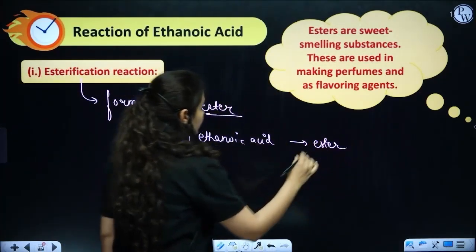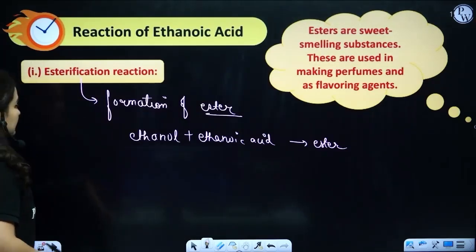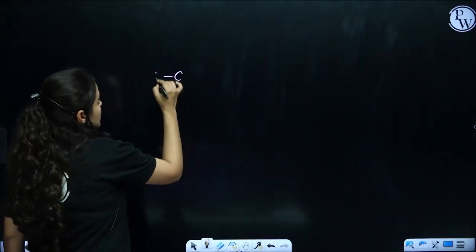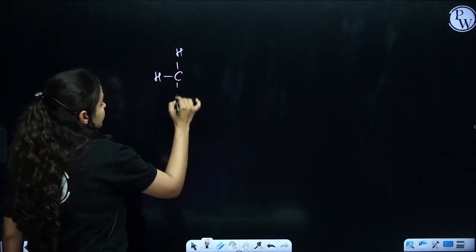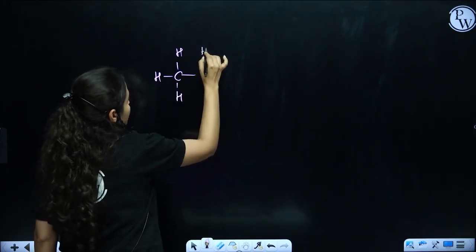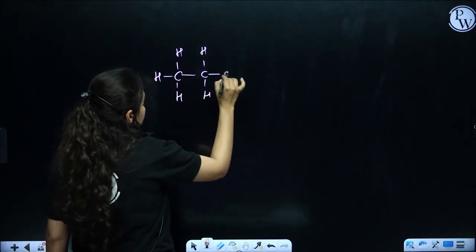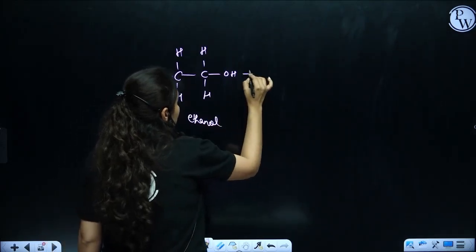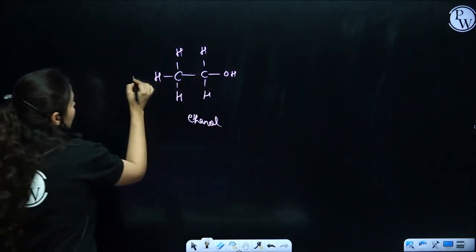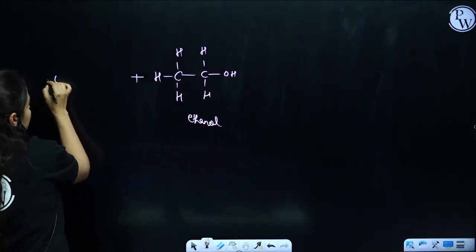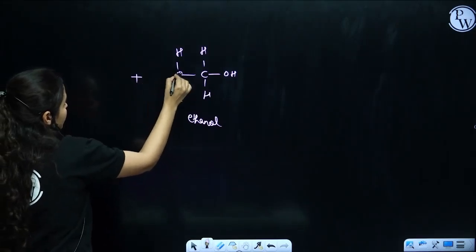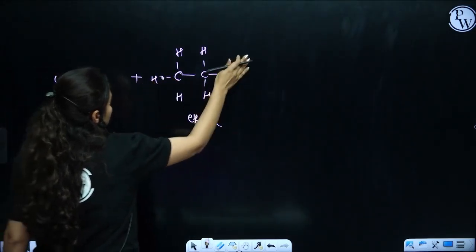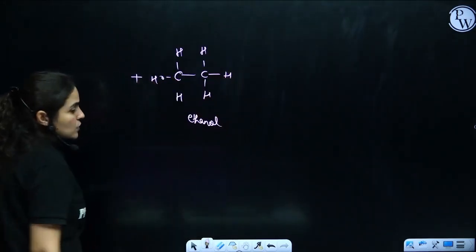So let me open this and show you the reaction completely. CH3CH2OH, right? This is the formula of ethanol. And if it reacts with ethanoic acid, can I put it this way? If I put OH here and H here, is there a difference?